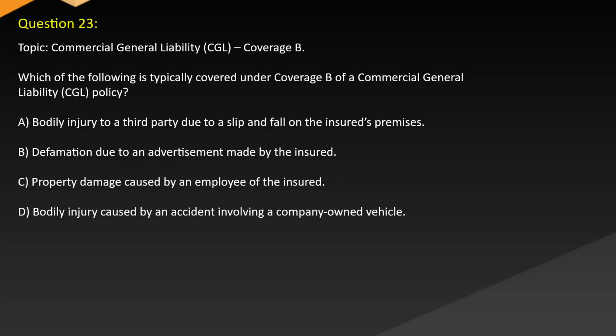Question 23. Topic: commercial general liability (CGL), Coverage B. Which of the following is typically covered under Coverage B of a commercial general liability (CGL) policy? A. Bodily injury to a third party due to a slip and fall on the insured's premises. B. Defamation due to an advertisement made by the insured. C. Property damage caused by an employee of the insured. D. Bodily injury caused by an accident involving a company-owned vehicle.